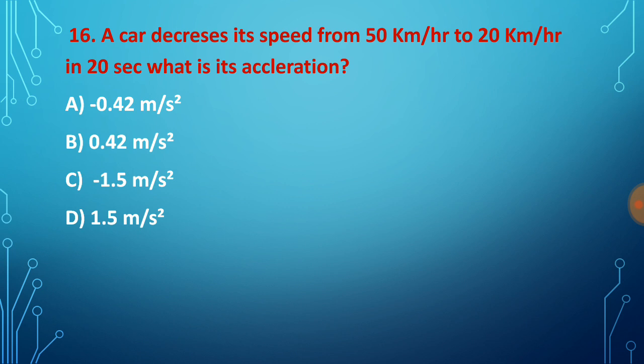Question number 16, a car decreases its speed from 50 km per hour to 20 km per hour in 20 seconds. Find its acceleration. For this question, use formula v is equal to u plus at. You have your initial velocity, you have your final velocity, you have your time period, and find your answer. Convert kilometer per hour into meter per second.